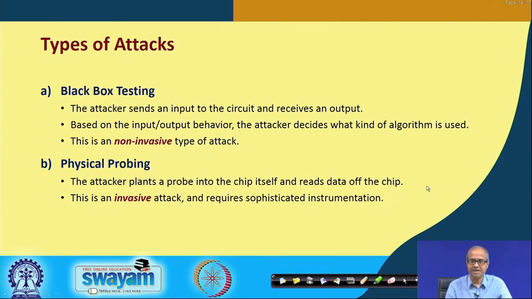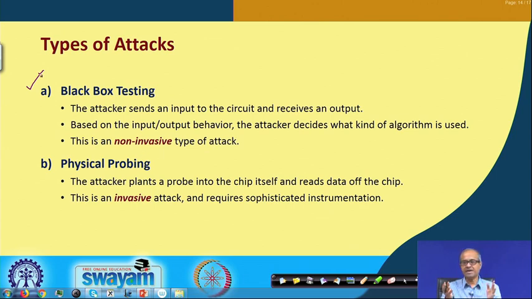Now, the types of attacks that can be mounted on a hardware device, depending on the complexity. First, we can talk about black box testing, where we do not know anything about the internal details of the circuit or of the device.